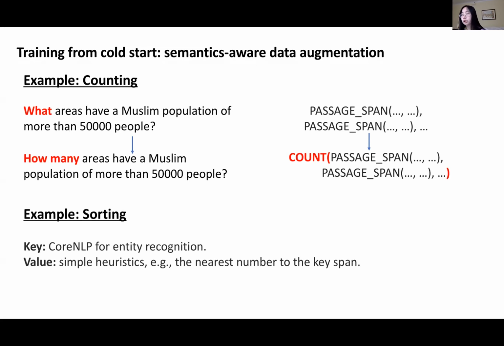Then after each training iteration, we can also use the current model to decode programs for training in later iterations so that it could really generate the programs for the real counting problems in the benchmark, besides those synthetic ones. And also it could extract more key value pairs than what are supported in existing entity extraction tools.